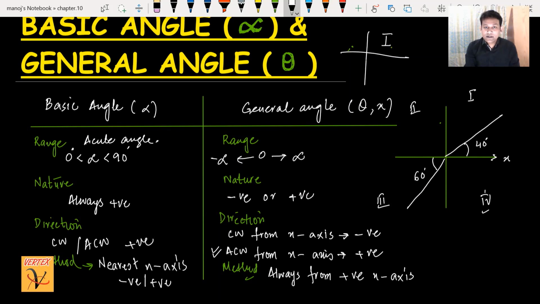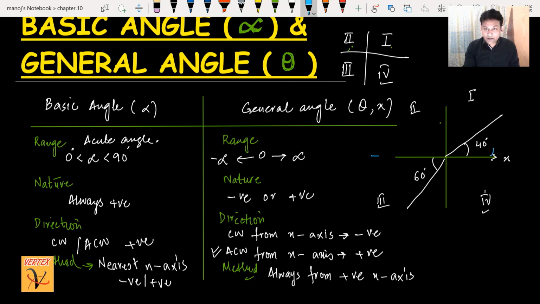First quadrant, second quadrant, third quadrant, and the fourth quadrant. We have four quadrants, right? In this part, what is the general angle? General angle here, always move from the positive x-axis. This is the positive x-axis, this is the negative x-axis. From the positive x-axis, I want to move anti-clockwise.